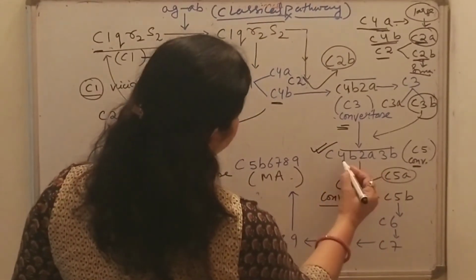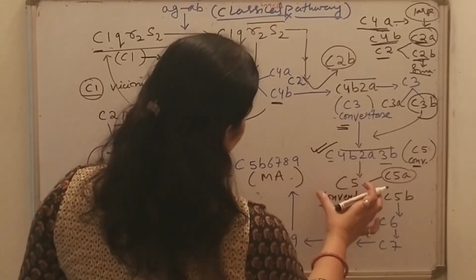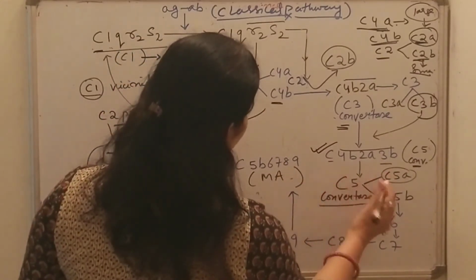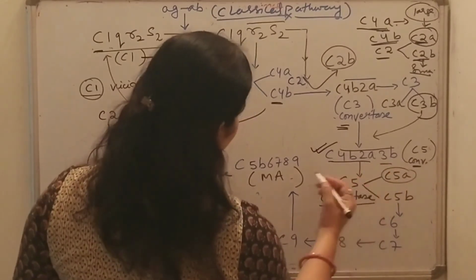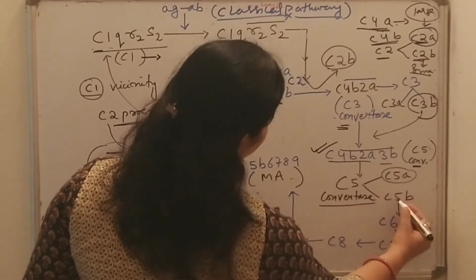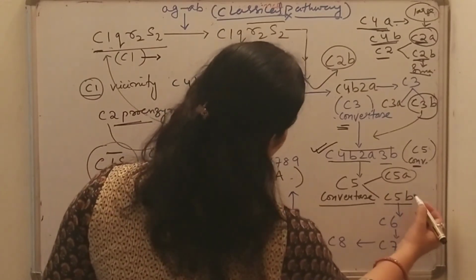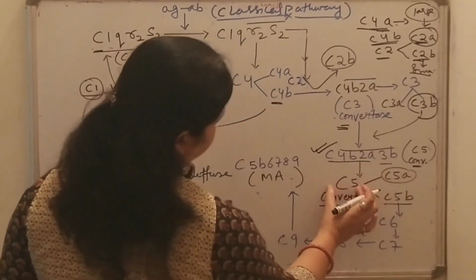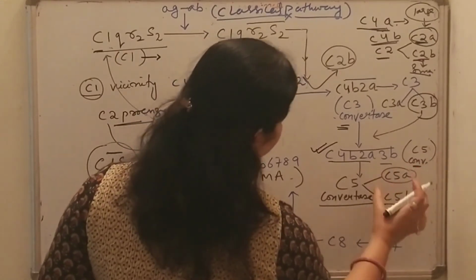Now C3b binds C5 and alters its conformation to allow C4b2a to cleave the C5 complement protein into C5a and C5b. The smaller fragment C5a diffuses away from the site and C5b remains there.